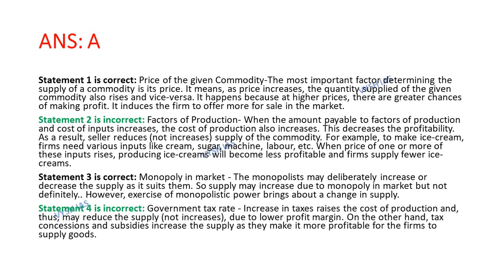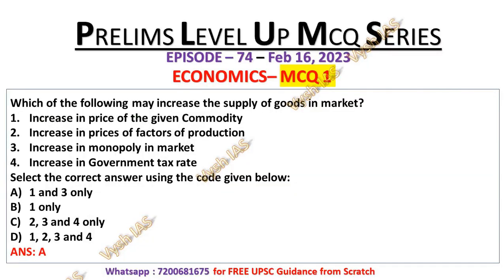Now statement number 2 is incorrect because of the factors of production, that is when the amount payable to factors of production or the cost of input increases, the cost of production also increases. This decreases the profitability. As a result, the seller reduces supply of the commodity. For example, to make ice cream, firms need various inputs like cream, sugar, machine, labor, etc. When the price of one or more of these inputs rises, producing ice cream will become less profitable and firms supply less ice cream. That's why statement number 2 is incorrect, that is the increasing price of factors of production.